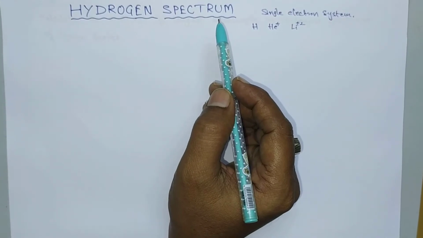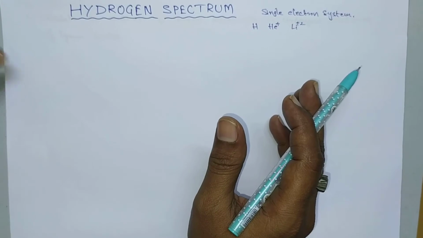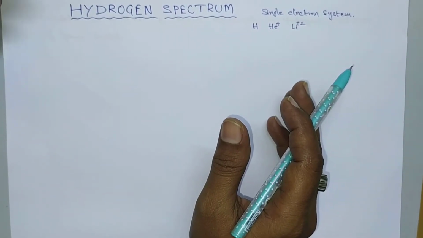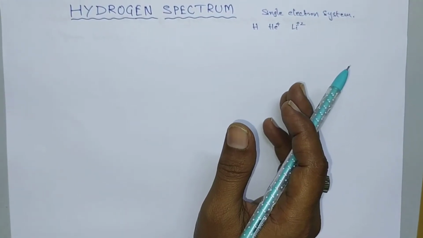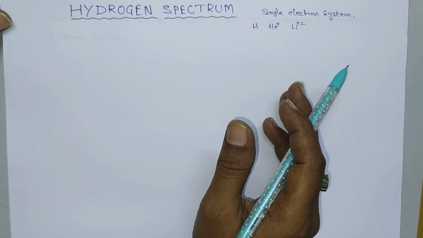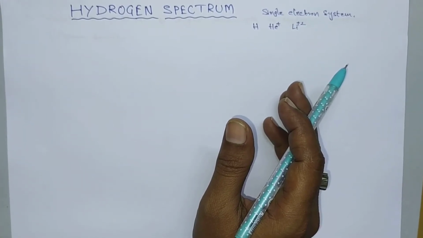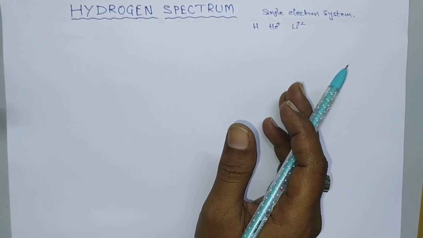We have also already discussed the electromagnetic spectrum. It consists of several radiations like UV, visible, IR, X-rays, gamma rays, cosmic rays and so on. The arrangement of these electromagnetic radiations in increasing order of wavelength is nothing but the electromagnetic spectrum. We have already discussed that, and I will provide the link in the description for your reference.